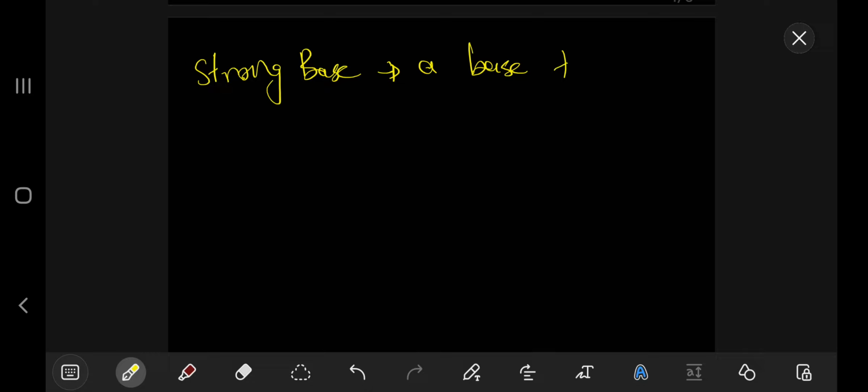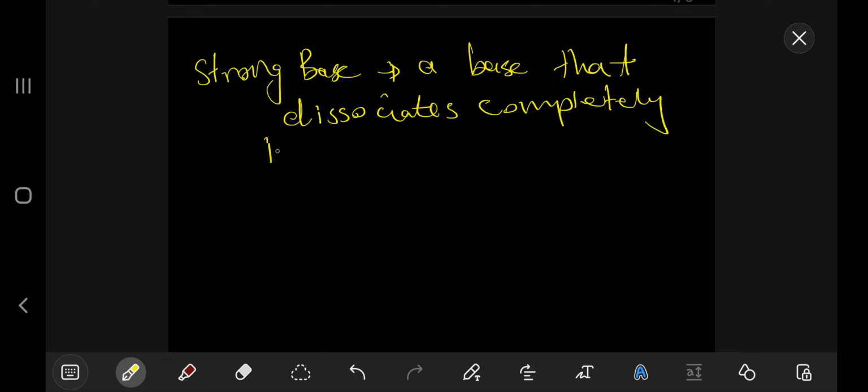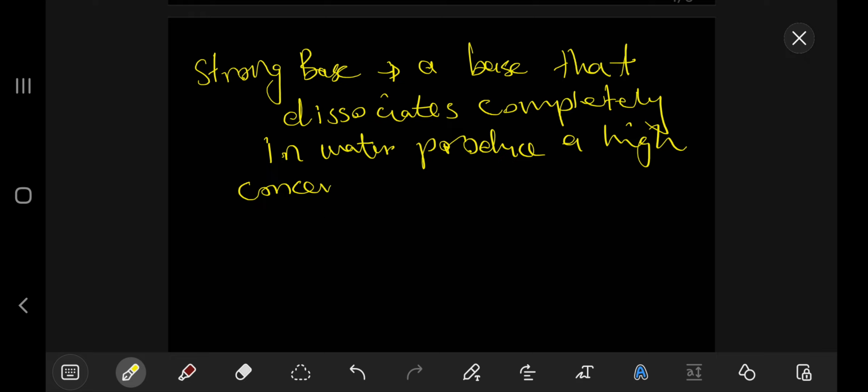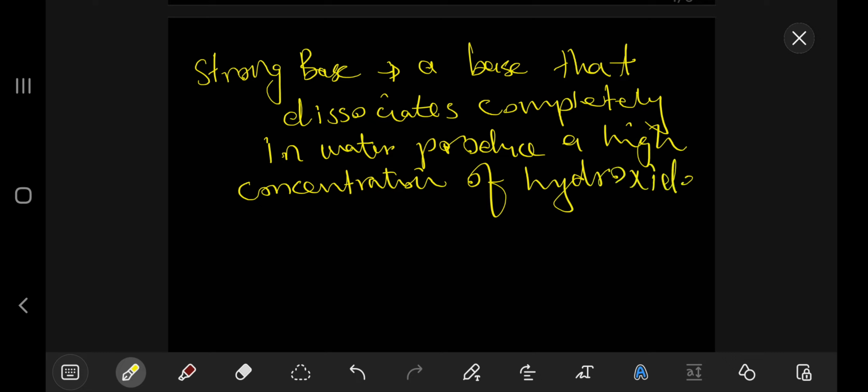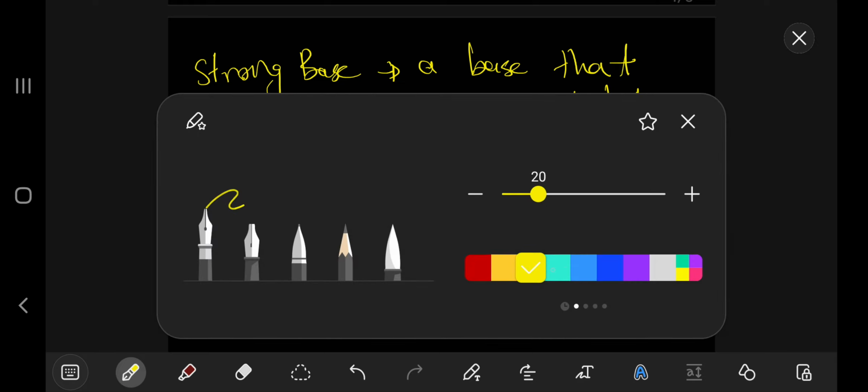It is a base that dissociates completely in water to produce a high concentration of hydroxide ions, because a base dissociates and a base produces hydroxide ions, right?